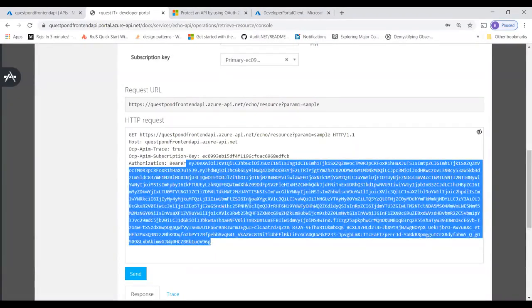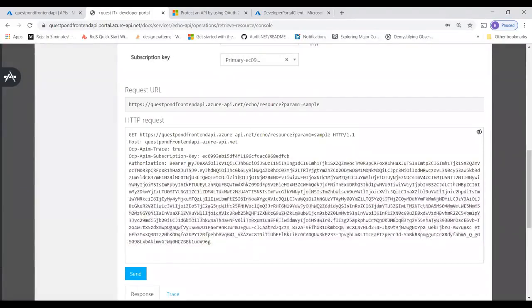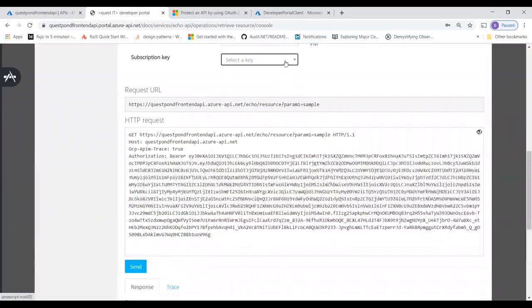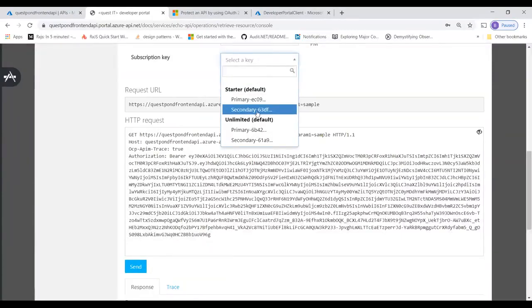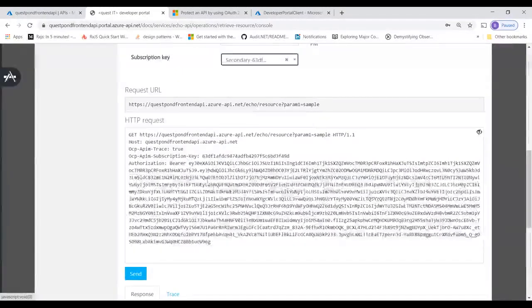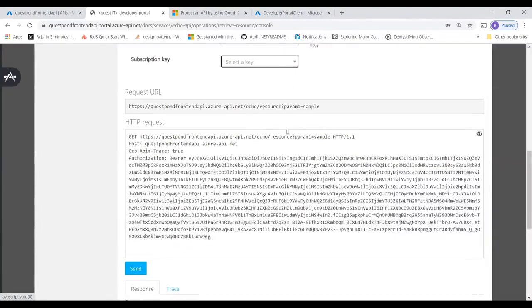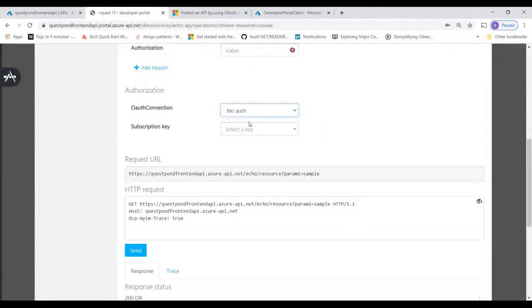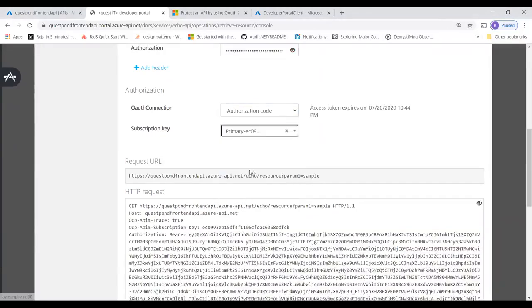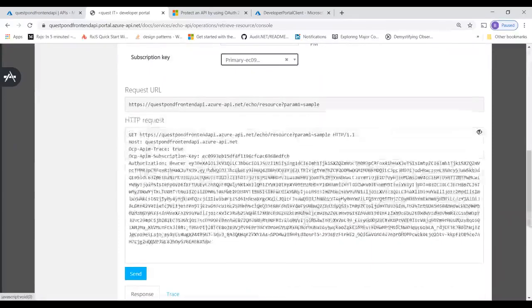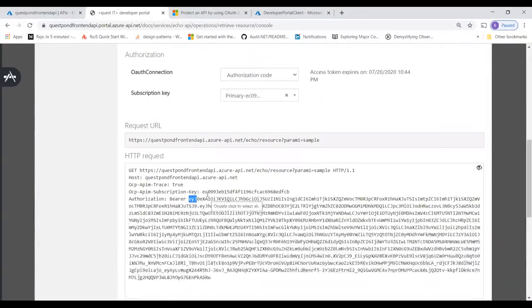Again, let me show you. For example, now you can see this bearer token is eyJ, right? Let us say I try to use something else, let me use the secondary one. You can see, why didn't the token generate again? I was expecting a new token. It must be that every sign in is a new token, right? I don't know why it is generating the same token. That should not happen. Maybe I have to refresh. The point here is that